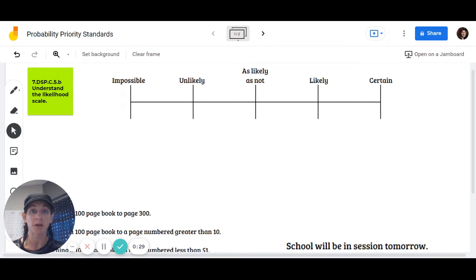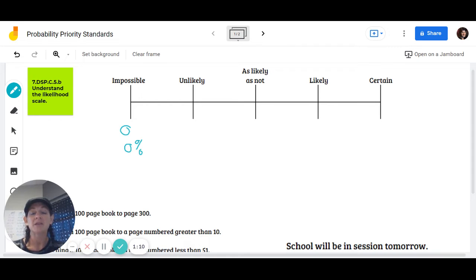So our likelihood scale is on a scale from impossible, something that could never happen. Like, for example, today when I'm recording this video, it's going to be 95 degrees outside. It is absolutely impossible that it's going to snow today. There's a 0% chance of that, which means that the value we give to impossible is 0. And the good thing about the number 0 is that it's really easy to convert to a fraction, a decimal, and a percent because it's all just 0. So if something is impossible, it has a 0 likelihood. It has a 0% chance of occurring, and its fraction would be 0.